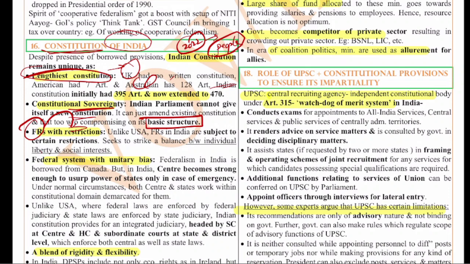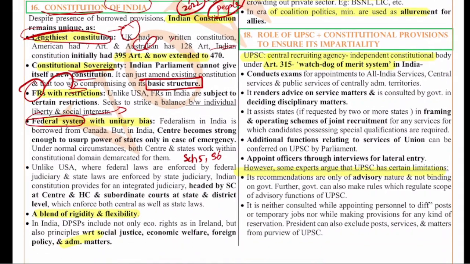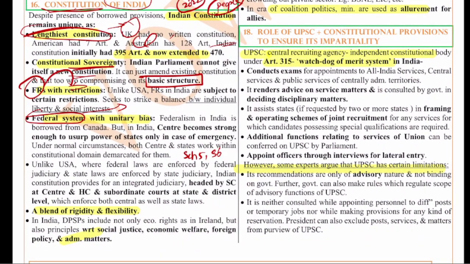Also the Indian polity is a federal system. It's quasi-federal to a certain extent, where the power leans towards the center, and the unitary bias we have is because of the various local conditions. Here you can give examples: Schedule 5, Schedule 6, Article 371 and all. Also we have an integrated judiciary, unlike the USA. In the USA the judiciary is not integrated; different courts are there at the state and center level.